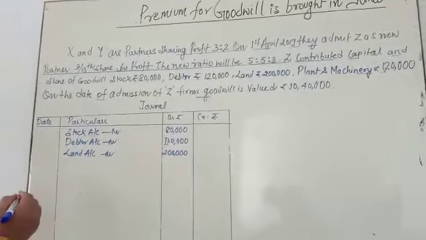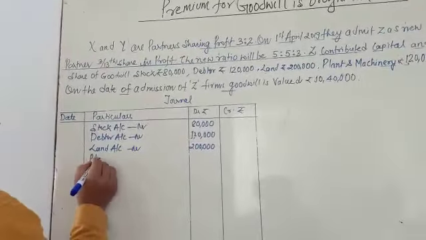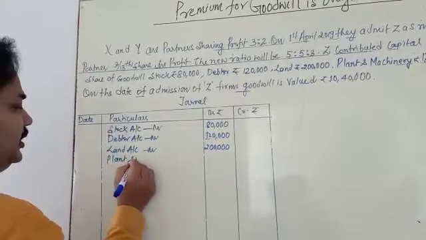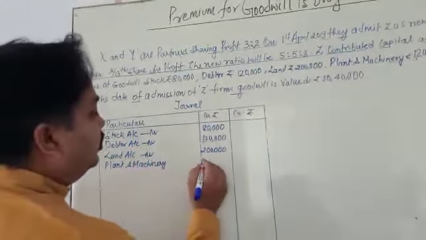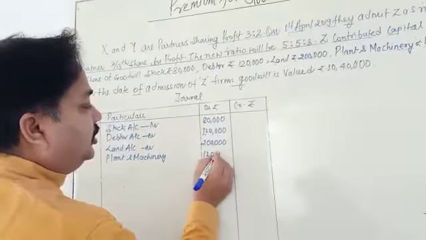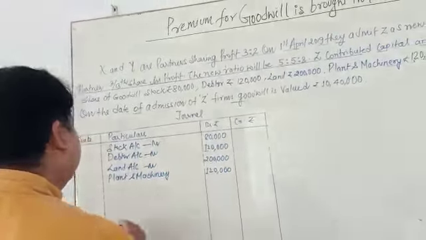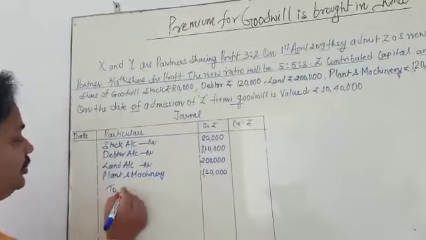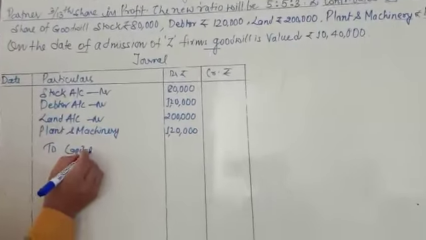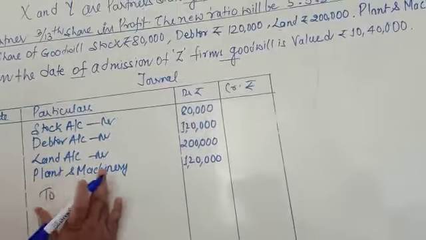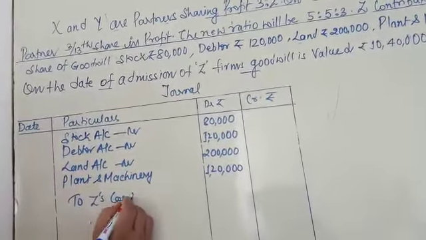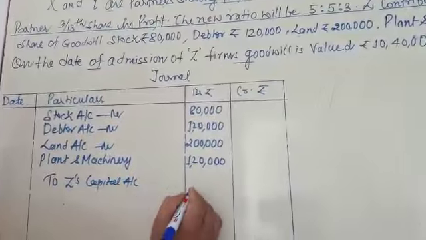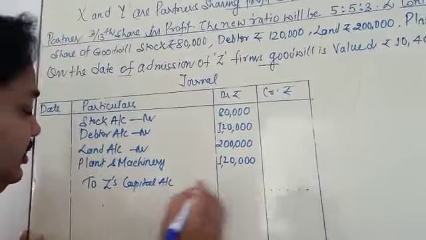Next, plant and machinery, 1,20,000. You just calculate the total value. To capital. Whose capital? Not X's capital, Z's capital account. You just put it here.